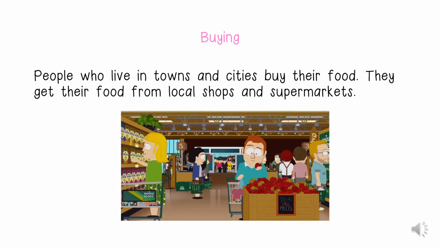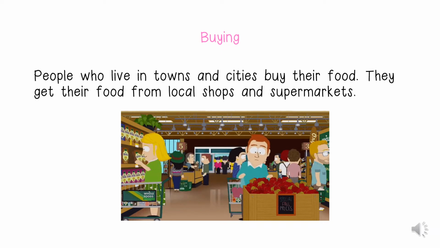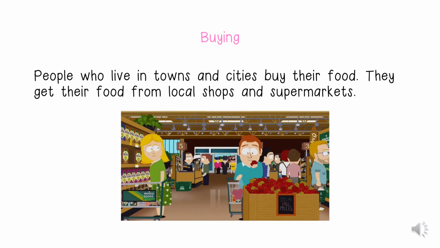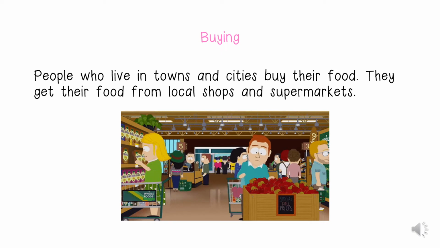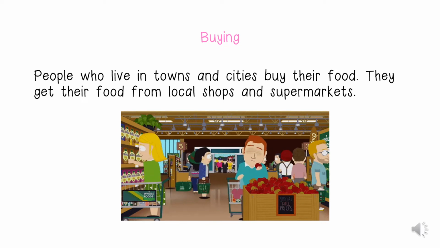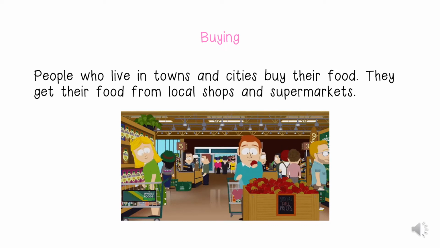The first way we can get the food that we need is by buying. People who live in towns and cities buy their food. They get their food from local shops and supermarkets. For example, if you need a loaf of bread, you can go to maybe the small shop that is on your road and buy the bread that you wanted. Or if we need a whole lot of groceries and we have a really long shopping list, we go to supermarkets such as Checkers or Pick n Pay to get our groceries. We can also buy food from takeaways such as Nando's and KFC.